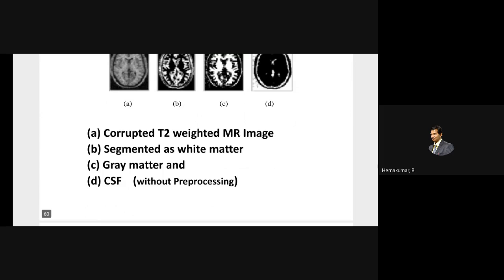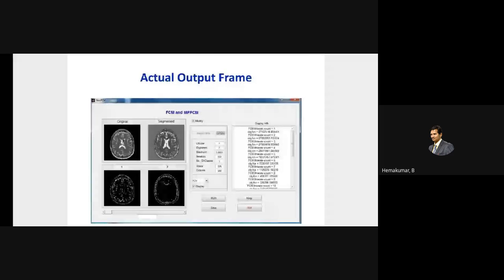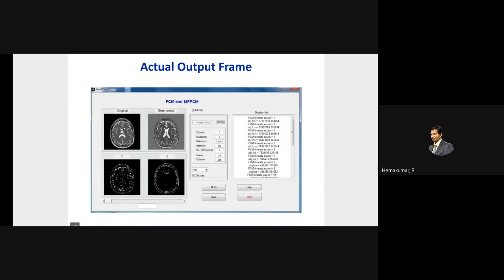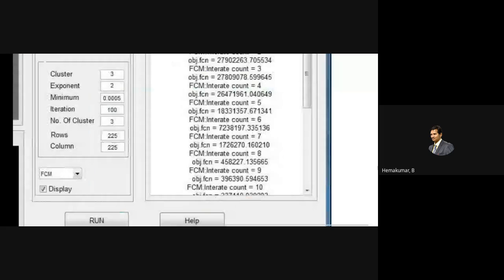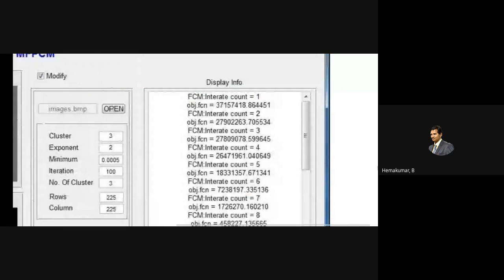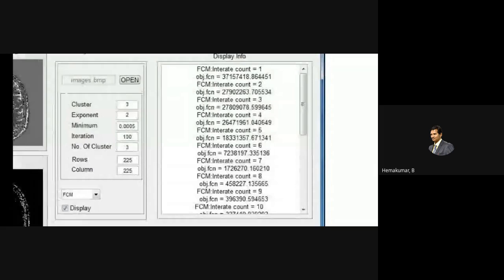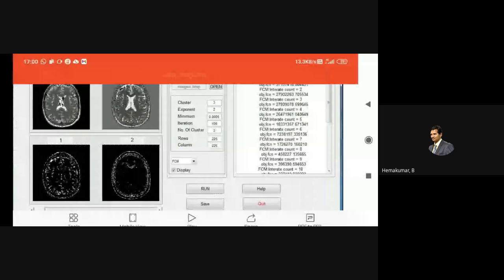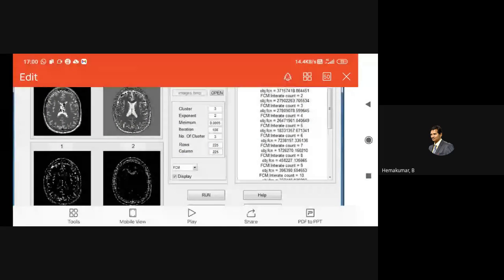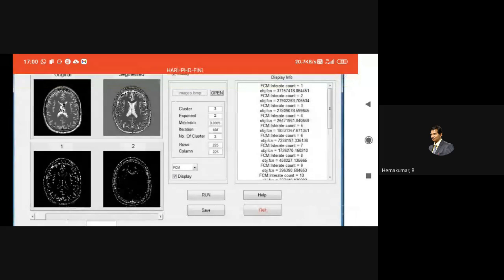So this is my MATLAB output screen after the MFPCM clustering algorithm is carried out. The iterations can be seen here; these are the number of iterations carried out. On the right side you could see it visibly: 100 iterations, but it takes time. If you increase the number of iterations, you could get a finer result, but it takes a huge amount of time. So I used the MATLAB 13 version to find the different segmentations using the MFPCM.